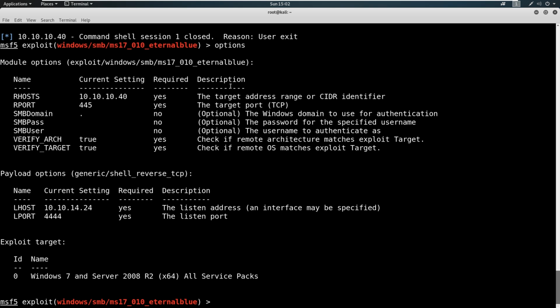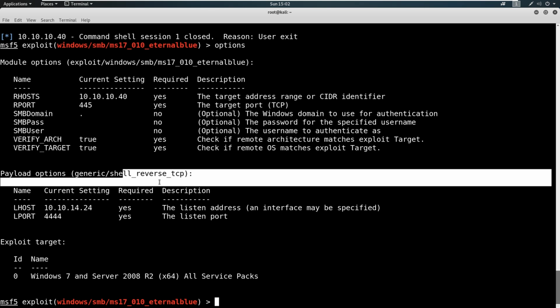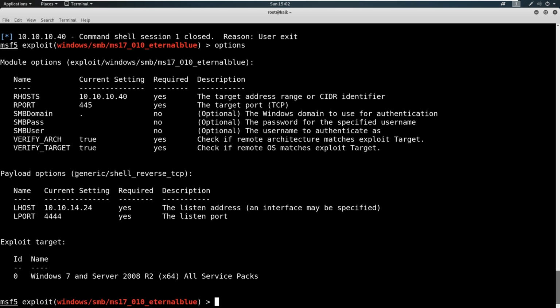Now you can see that we used a generic reverse shell here. See the payload? Generic /shell reverse TCP. Now this is what we consider an unstaged payload. A staged payload would have a / here, meaning that it sends this payload in stages, right? So it would say, hey, stage 1, stage 2, stage 3. But because we don't have this / here, we can identify this as an unstaged payload, meaning that it sends this all at once. So there's different pros and cons to both.